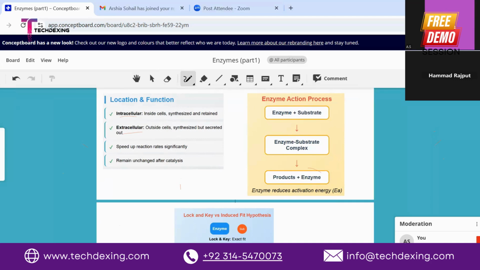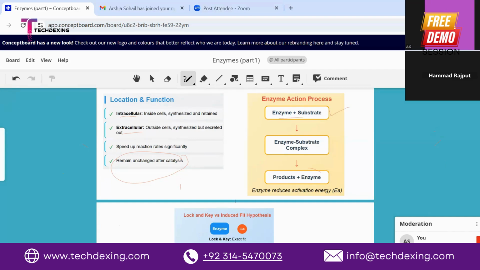They speed up the reaction rate significantly, and the most important thing is that students think this enzyme is utilized during the reaction, but this is not actually the case. Once the reaction is completed and the products are formed, you can reutilize the enzyme for another reaction. Enzymes can be reutilized. They are not used up in the reaction. They remain unchanged after catalysis, ready for another reaction. So, this is the whole enzyme action process.